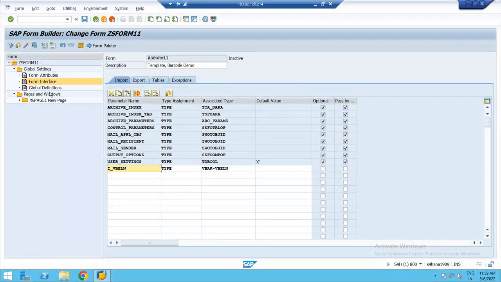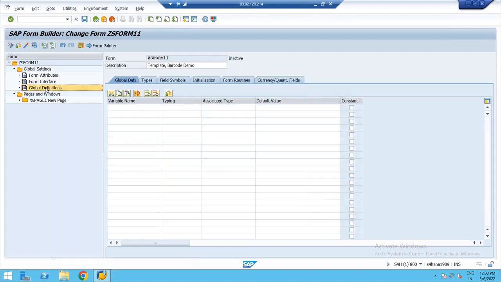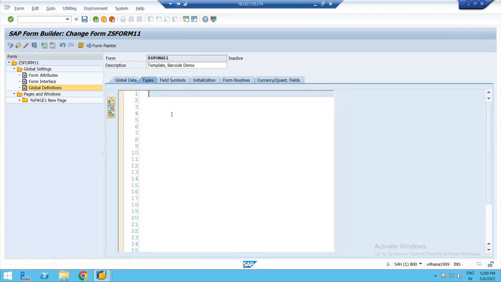Since I require a work area, first let us create the types of structure with the required fields. I'll go to global definitions, types. Here I'll declare the required fields. Begin of ty underscore VBAK. I'll take the fields VBELN type VBAK hyphen VBELN, then ERDAT type VBAK hyphen ERDAT.